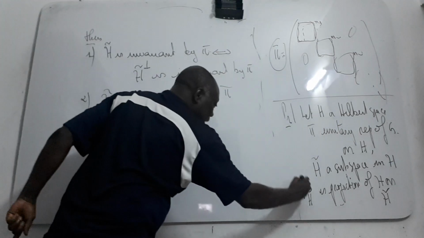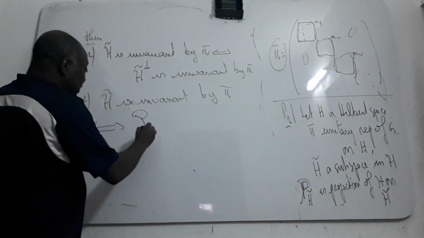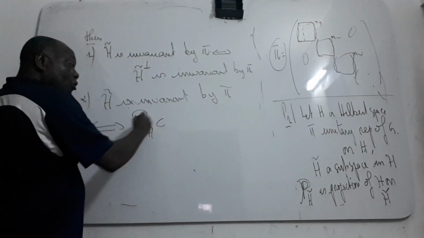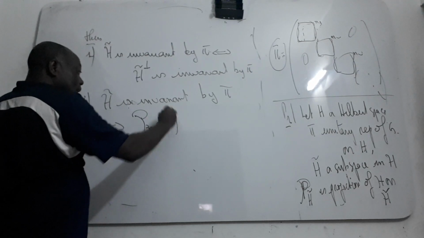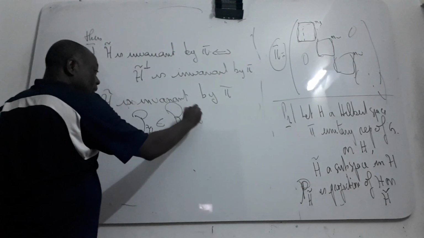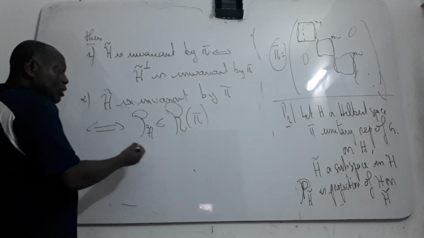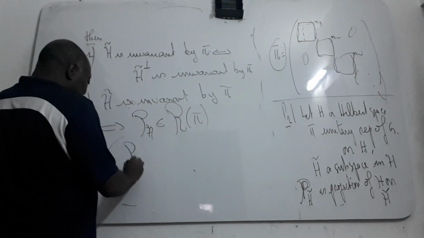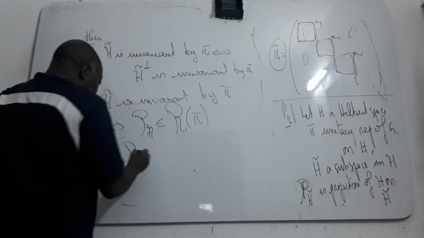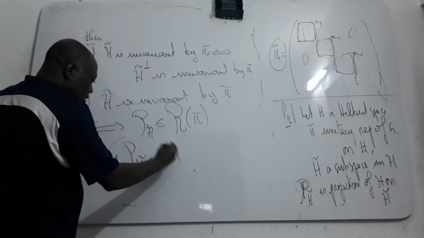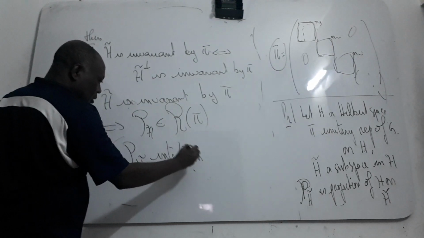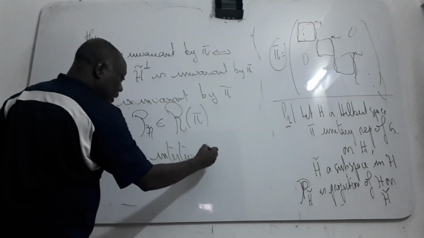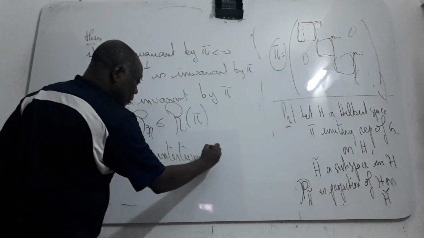This projection on H theta belongs to this kind of algebra. That means that the projection is an intertwining operator of pi.